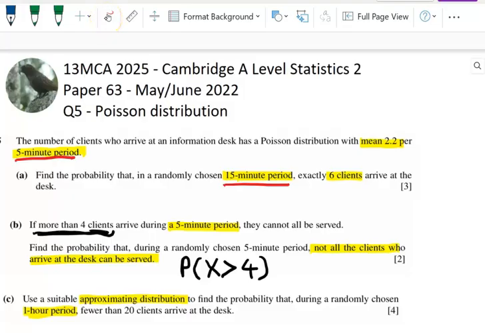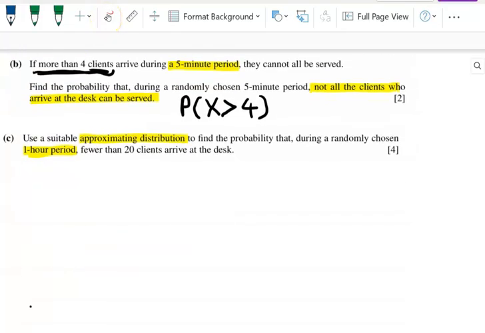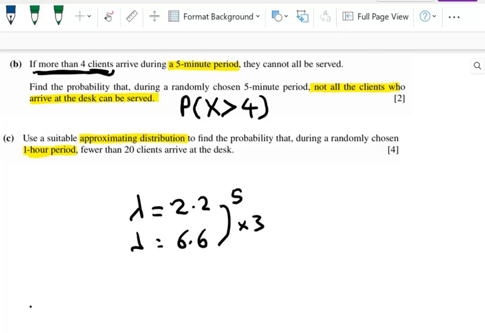Question 1, we need to change lambda. So we've got lambda equals 2.2 for 5 minutes. For 15 minutes, we need to times it by 3, and we get lambda is equal to 6.6. Now we have to work out the probability that X is equal to 6.